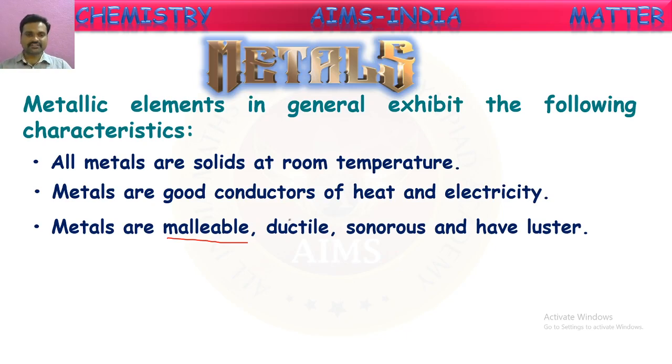Next one, ductile. Ductile means... it is a special property of metals by which they can be drawn into thin wires. If you observe the electrical wires in our homes, they contain brown colored wires which pass electricity. Those wires are made up of copper, we know. So there, copper metal is made into thin wires. That property by which metals are made into thin wires is called ductility or ductile property. So metals have this ductile property.